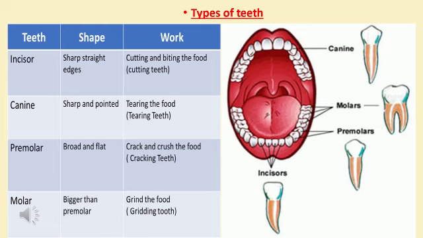Then molars. These are found at the back of the jaw and used to grind the food. So they are called grinding teeth. There are a total of 12 molars, 6 in the upper jaw, 6 in the lower jaw. So there are 4 types of permanent teeth: incisors, canines, premolars and molars, which help to break down the food into small particles to make it easier to digest.